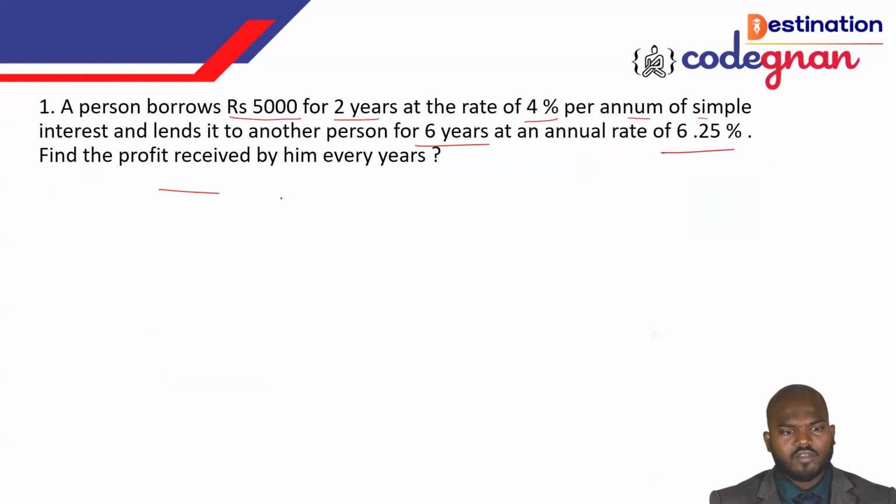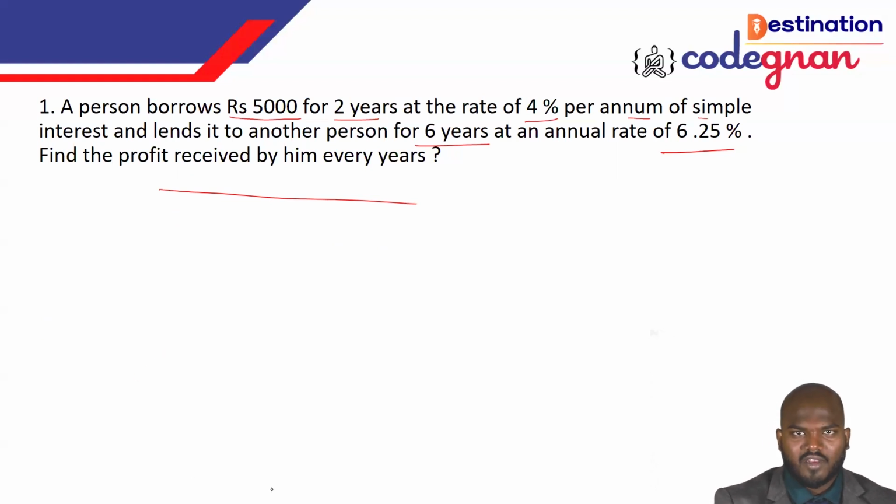So then what is the profit received by him for every year? You see this one, guys? This is a simple interest question, but we have the term called profit here. That's a profit and loss also involved here in this one. Okay, so we're going to apply the same formula, guys.